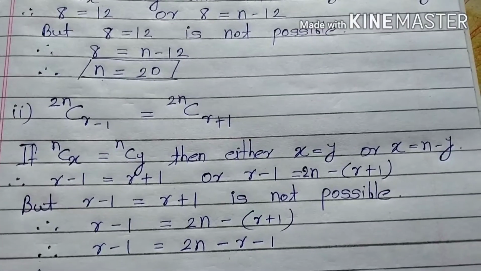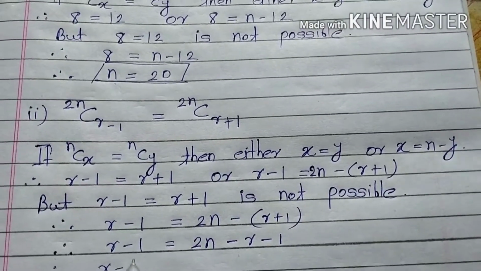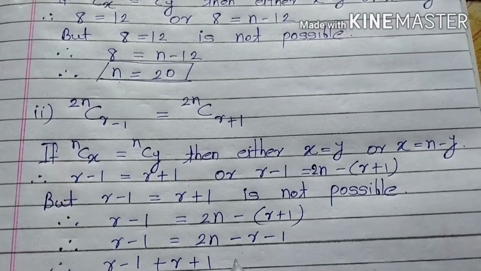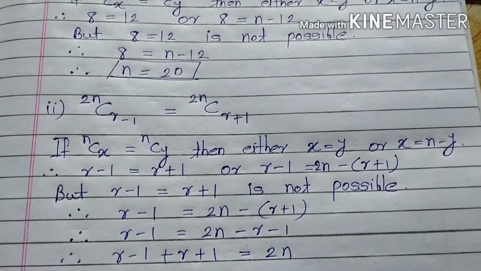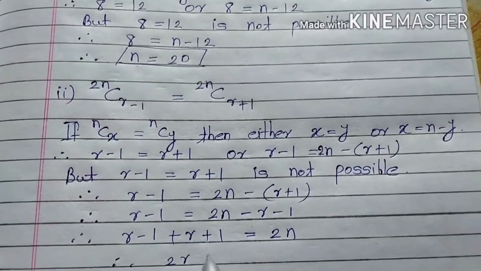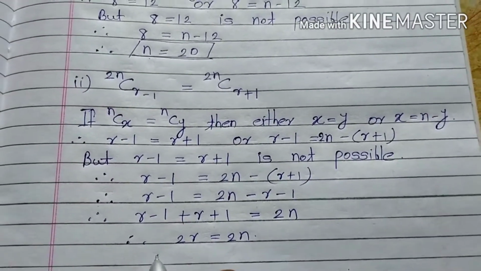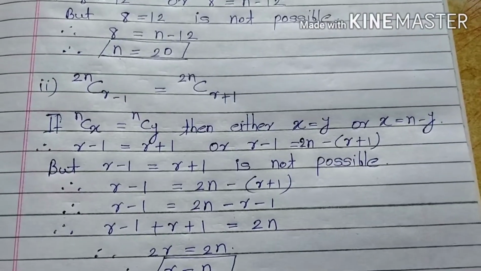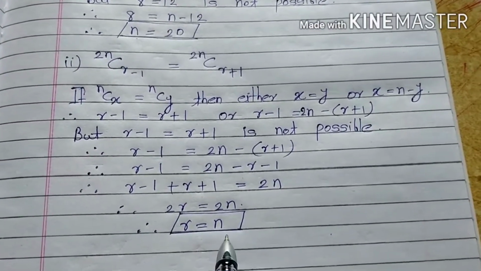So therefore r minus 1 plus r plus 1 is equal to 2n. So this is 2r is equal to 2n, and therefore r is equal to n. So here the value of n is r.